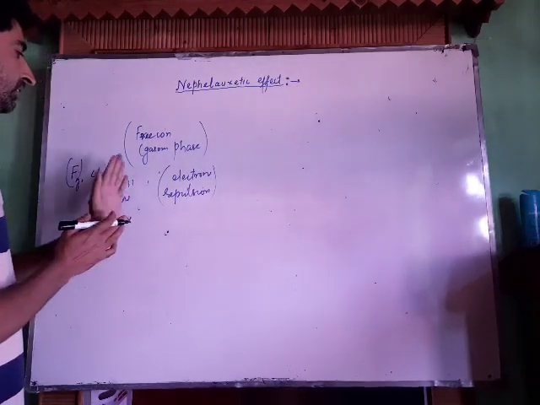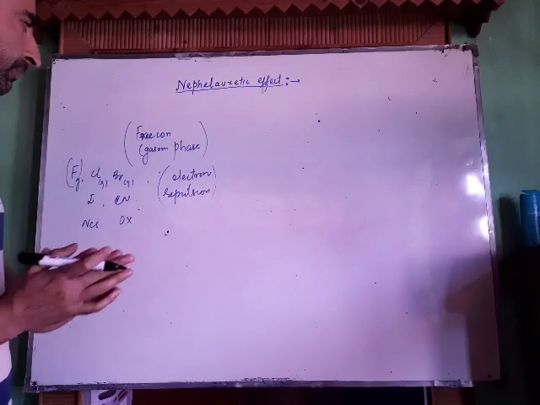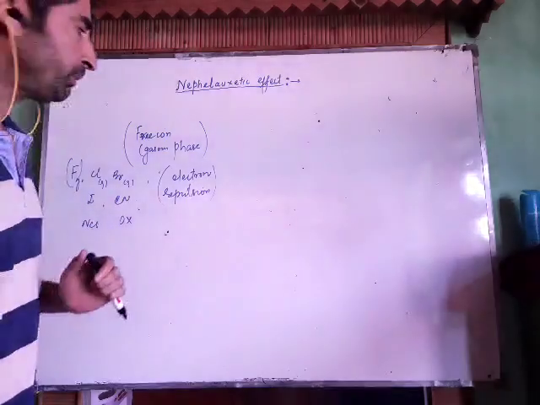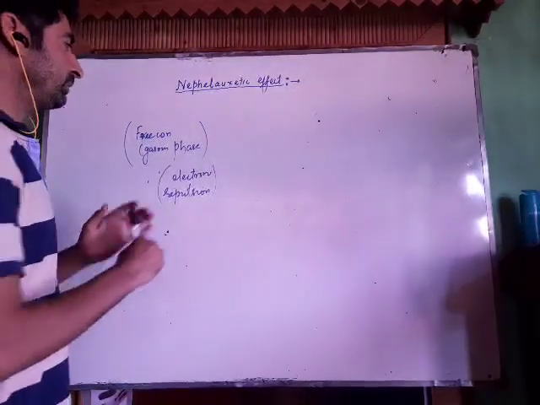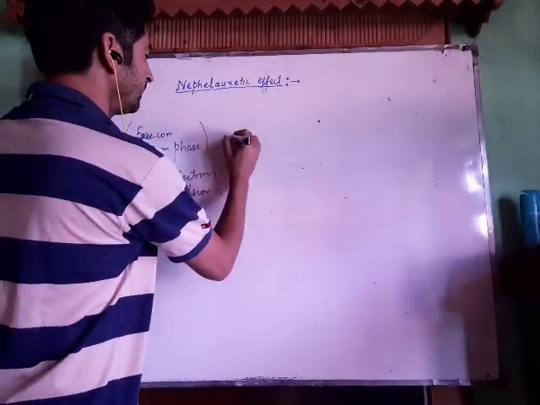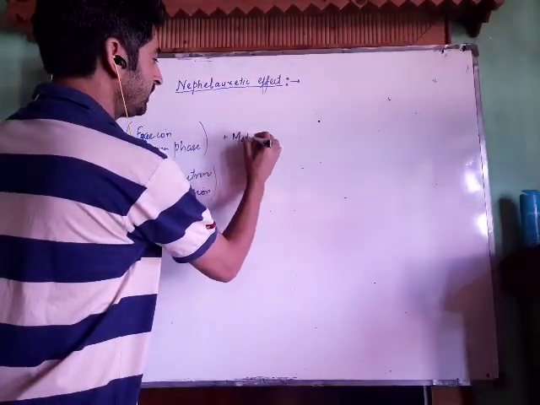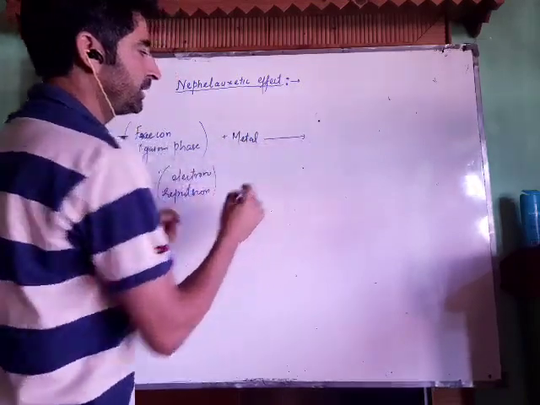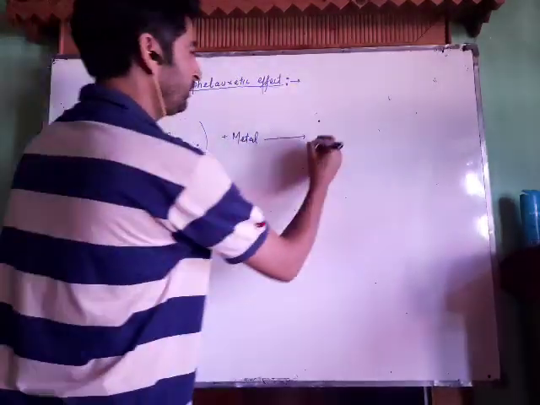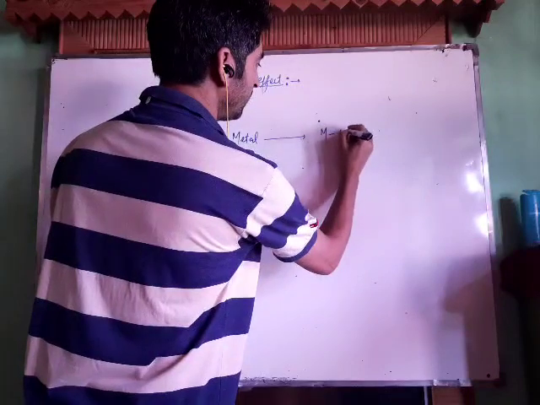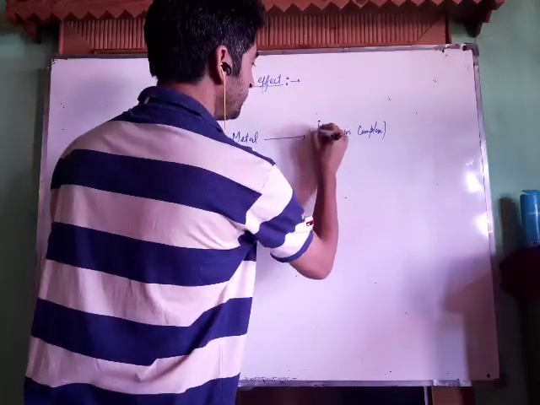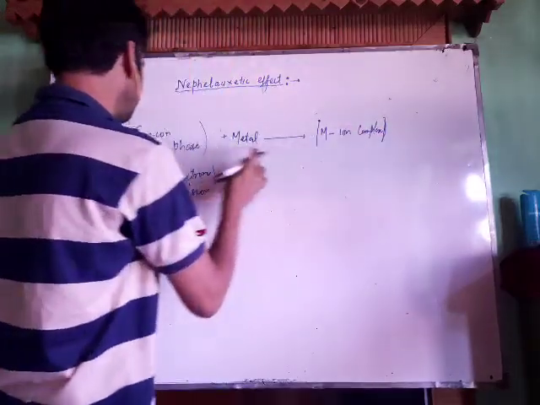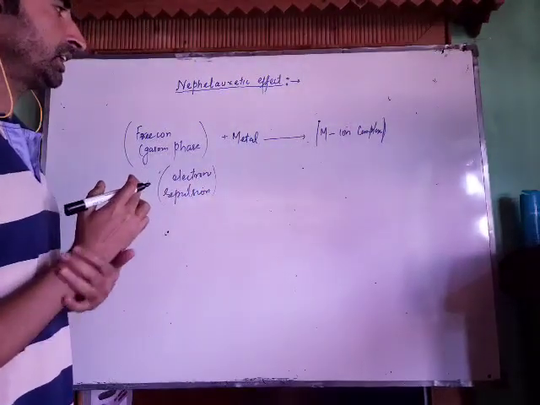Now what happens if a complex is formed, if we treat the metal with these ions? Complexation takes place, and we get a metal ion complex. This metal ion complex is formed because of interaction of the metal with these free gaseous ions.